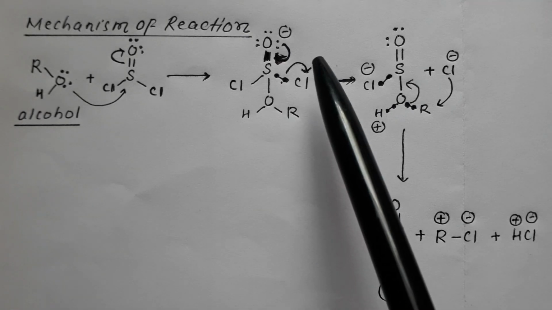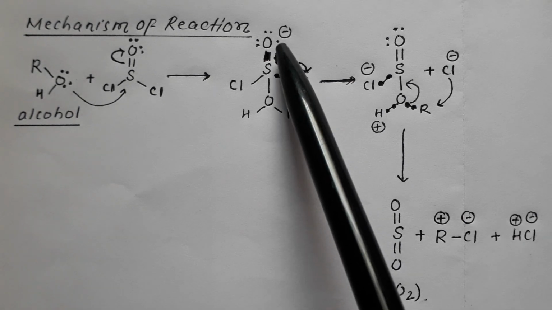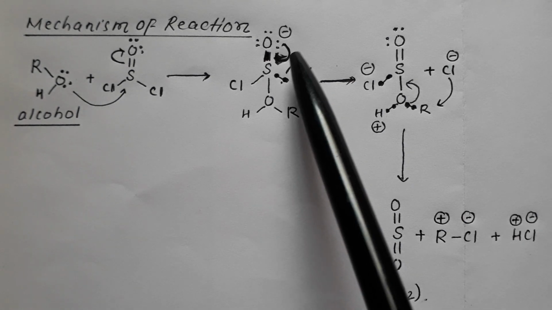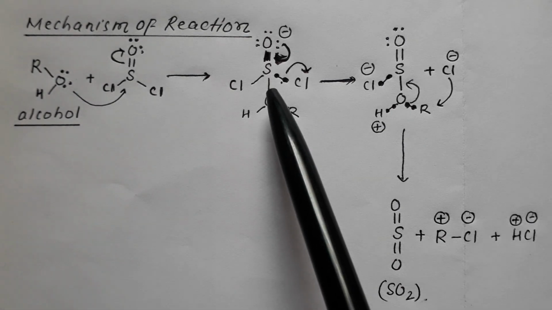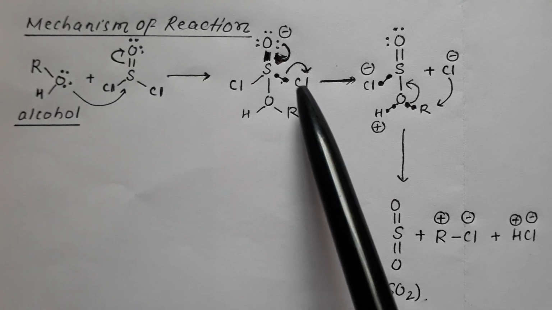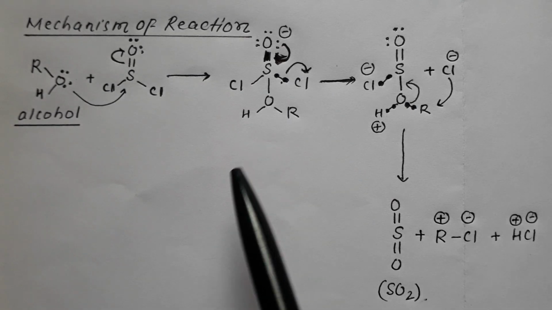Now this intermediate undergoes a further shift. The lone pair present on oxygen gets shifted in between sulfur and oxygen, and the shared pair present between sulfur and chlorine gets shifted onto chlorine, and this chlorine gets removed as chloride.